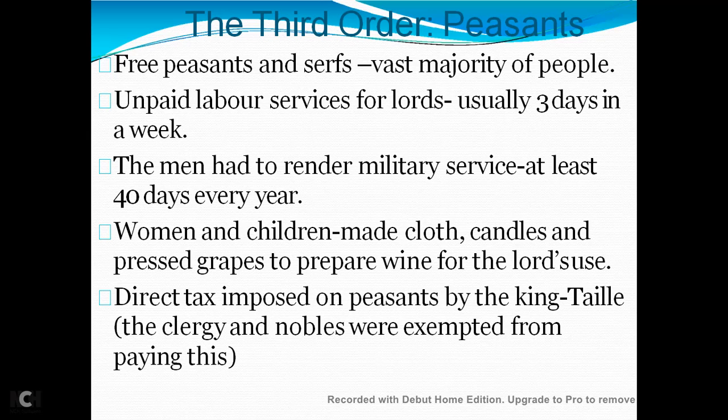These serfs could use only their lord's mill to grind their flour, his oven to bake their bread, and his wine press to distill wine and beer. The lord could decide whom a serf should marry, or might give his blessing to the serf's choice, but on payment of a fee. The serfs were fully controlled by the lords.